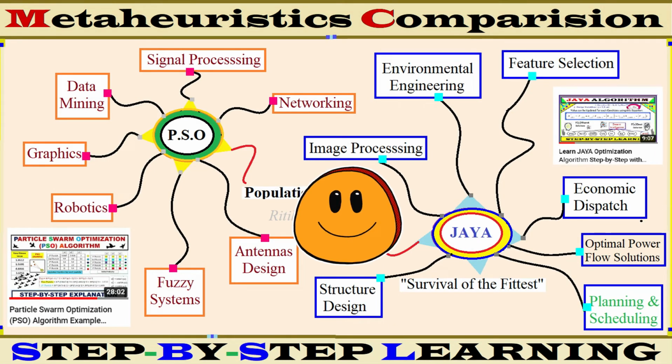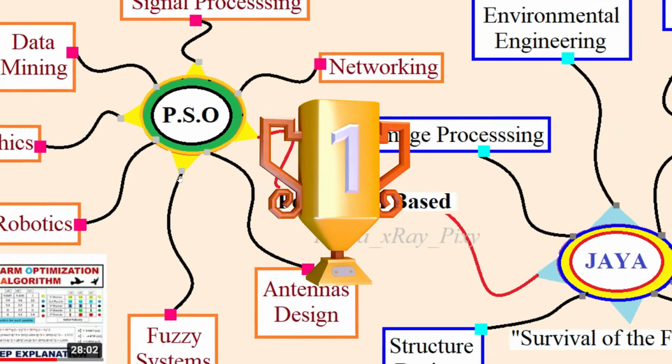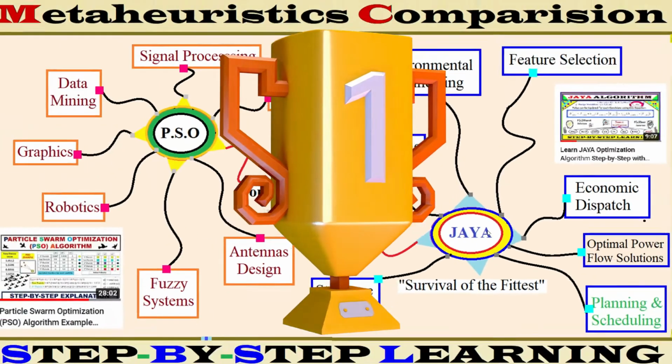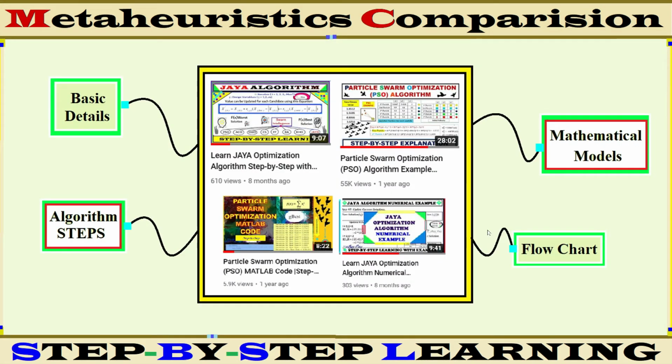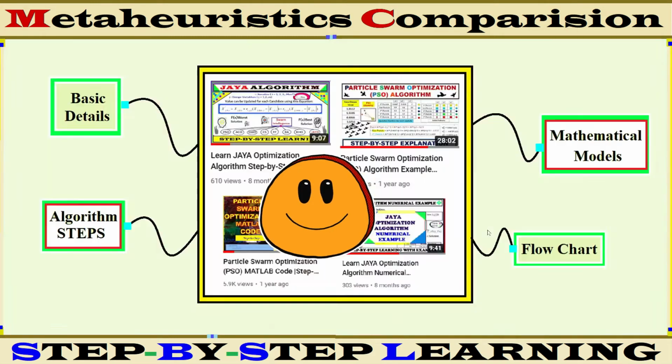Now the question is, which algorithm is better? How can we check whether PSO is better than Jaya optimization algorithm, or Jaya optimization is better than PSO algorithm? Now we will try to understand how we can compare two meta-heuristics. All the basic details, mathematical models, flowcharts, algorithm steps, and the numerical examples we already discussed. You can check the link given below in the description box or in the comment section. Right now we will try to understand the comparison between these two algorithms.